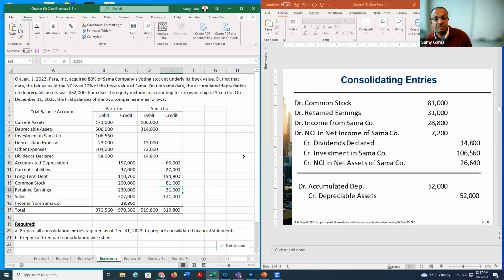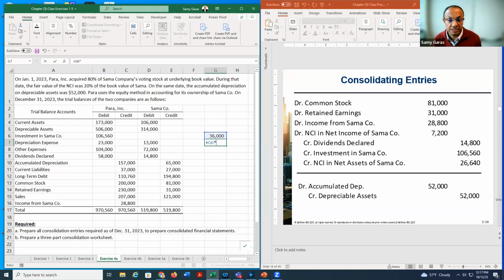and here investment 106. And now we need to know how we get the 7,200 and how we get the 26,640. First of all, if I take 28,800, which is this one, and divide it by 80% to get the total amount of net income, we get 36,000.